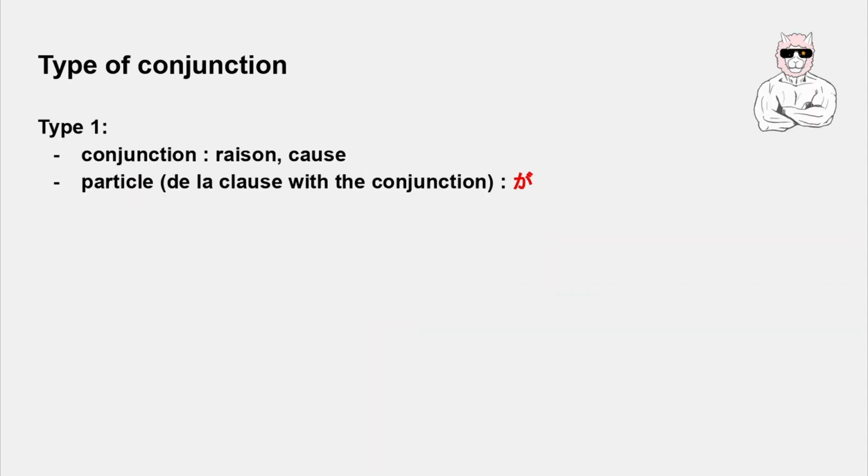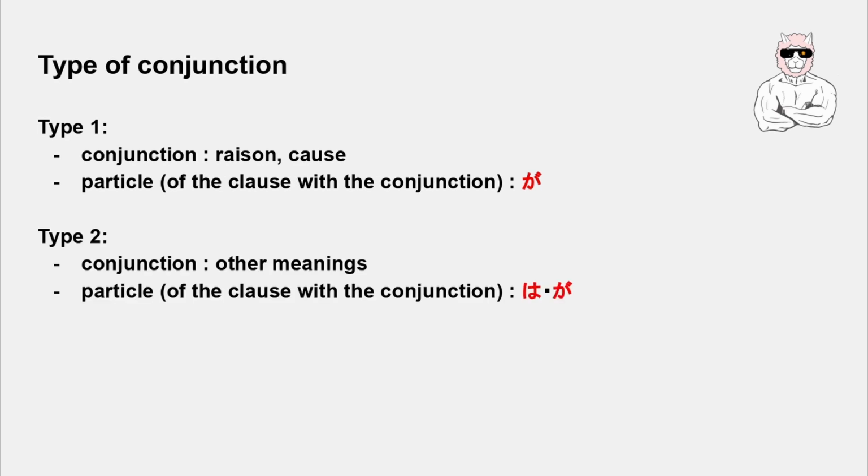So, a little review. Type 1: if the conjunction means reason or cause, we have to choose ga for the subject of the clause. Type 2: if the conjunction has other meanings, we can choose wa or ga.